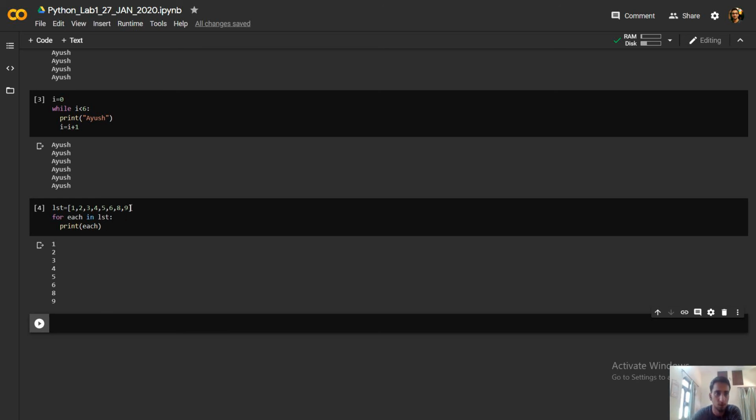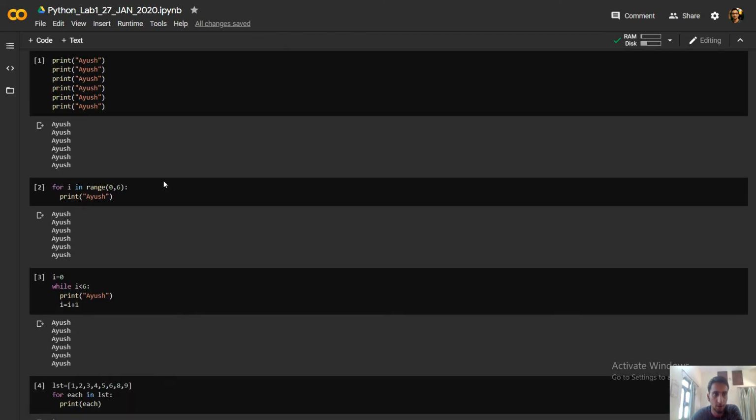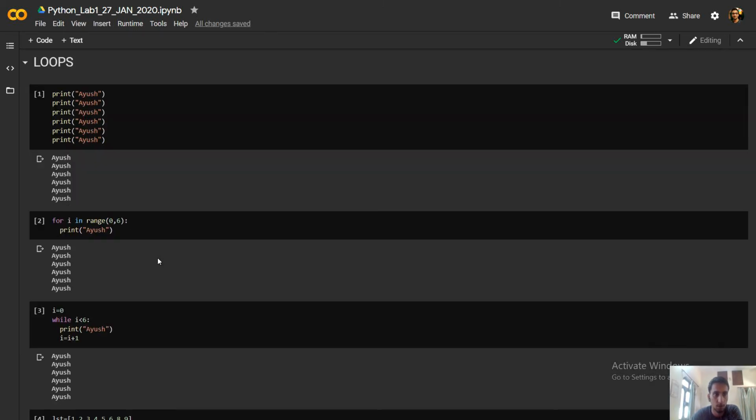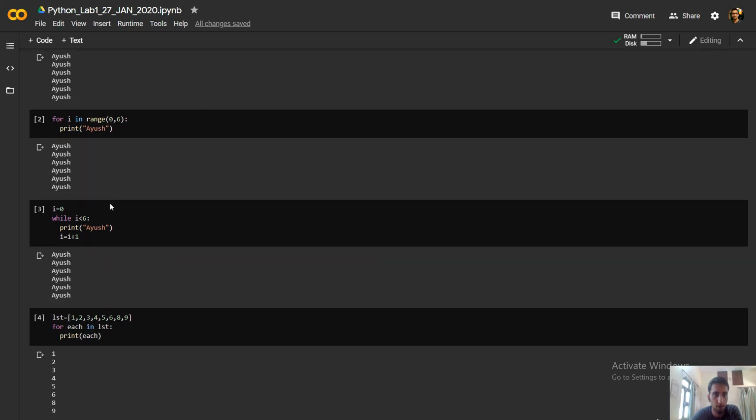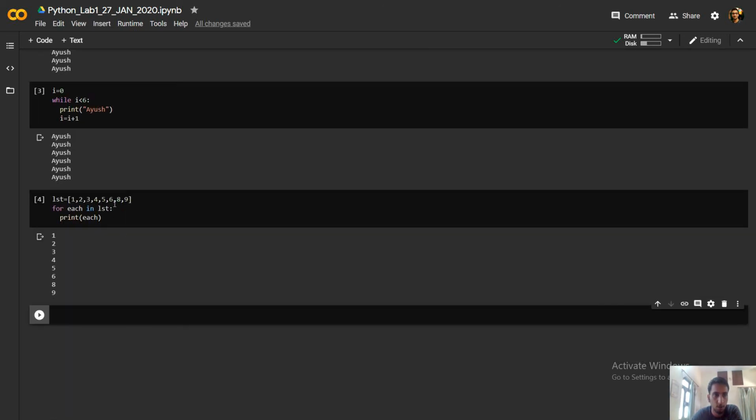Okay, so this is another way of using a for loop, and you can use any iterator here. It is not compulsory that you use a list only. You can use a dictionary, a tuple, a string, or any other iterator. So I have just shown you how to use a for loop, a while loop, and a for loop with an iterator.